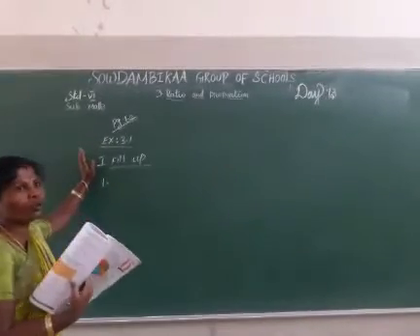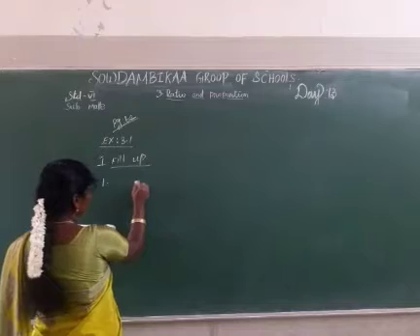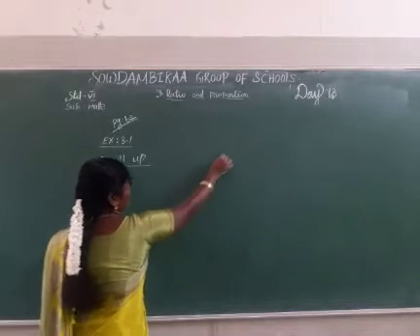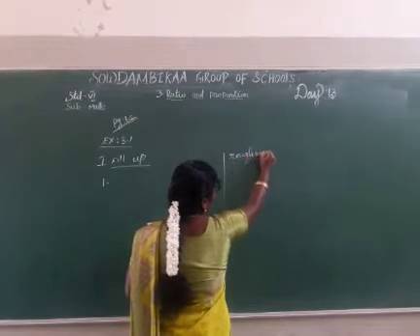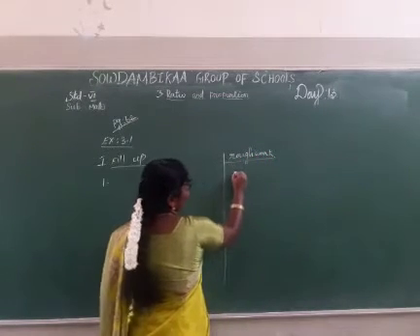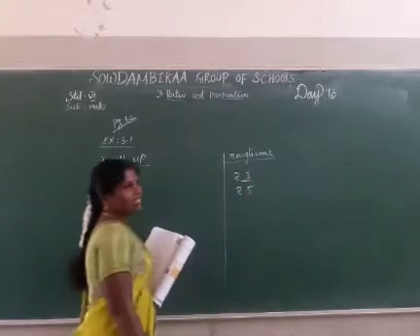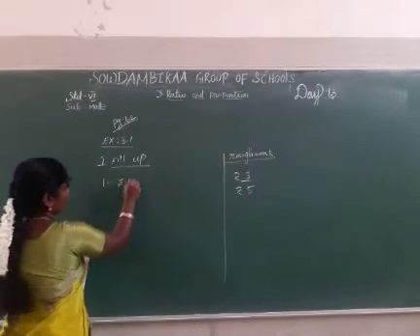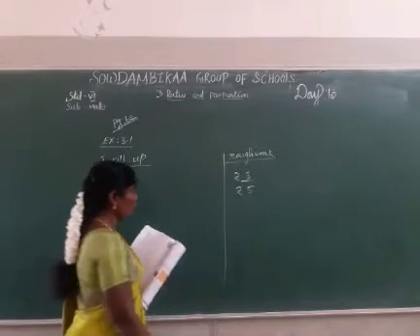The ratio of rupees 3 to rupees 5. The answer is 3:5.